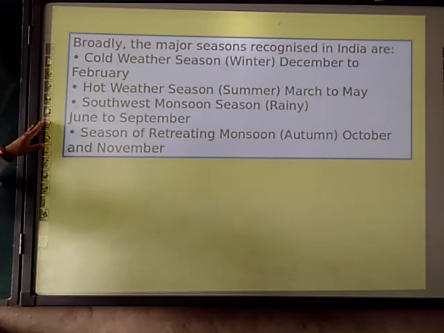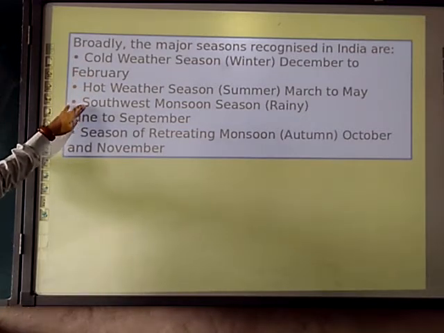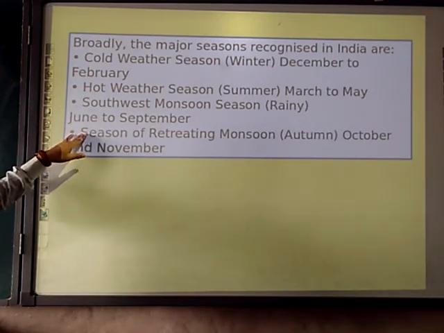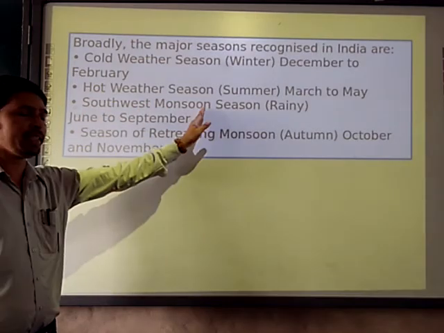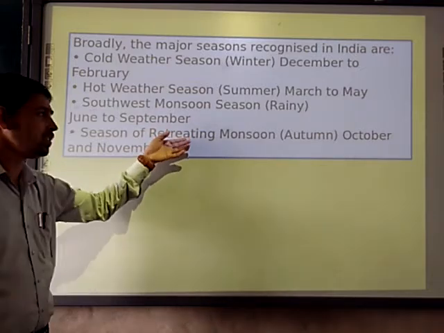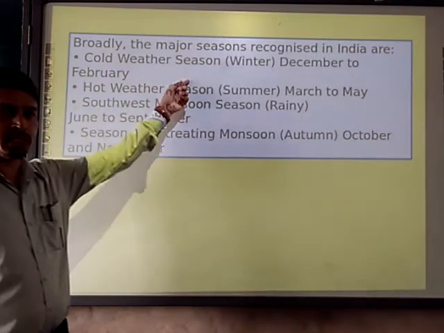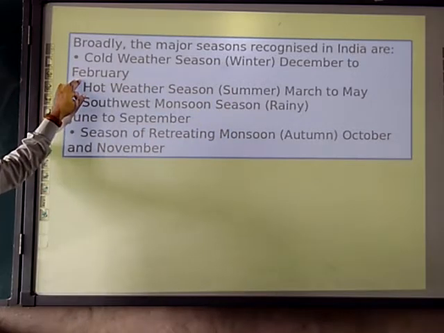Broadly, the major seasons recognized in India are cold weather, hot weather, southwest monsoon and the season of the retreating monsoon. When the monsoon is entering, that's the advanced monsoon. Then when it is going, that's the post monsoon, right? So here we are talking about the winter season and the time duration is December to February, right?